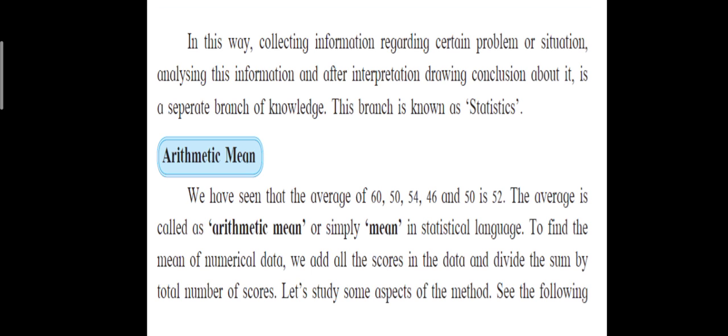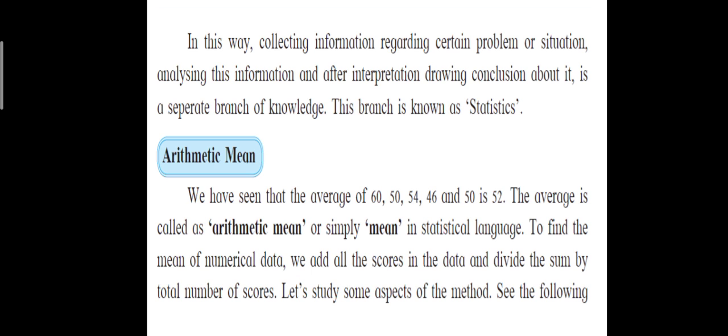Then after collecting information, they analyze it and draw their conclusion. It means they are finding out the average temperature or rainfall. Suppose they have to find out the annual rainfall, meaning this year what was the average rainfall.